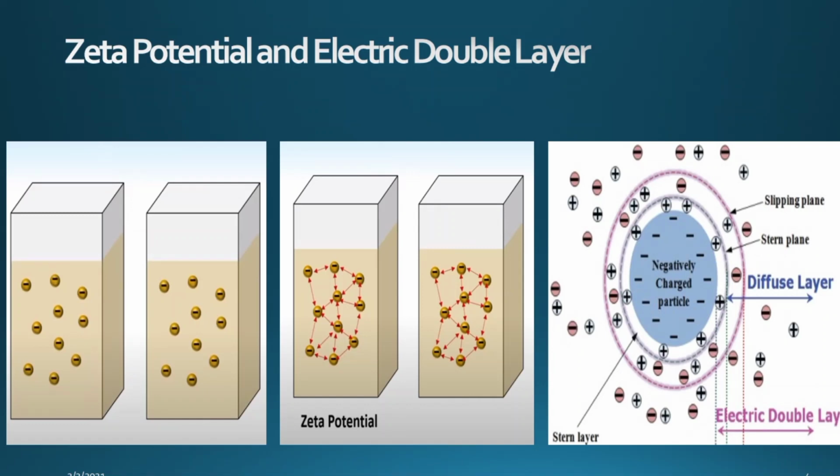Before going to discuss this research paper, first I will tell you about the zeta potential and the electric double layer. One of the most important controlling parameters for the deposition of the solids in depth filters are zeta potential and electric double layer. Here are two jars you can see that have negatively charged colloidal matter in each of them. All the particles carry the negative charge and they repel one another.